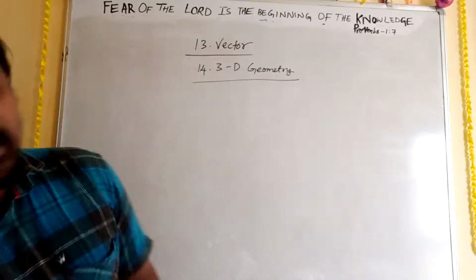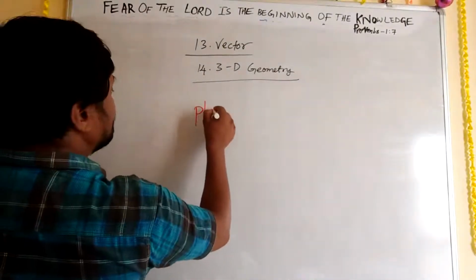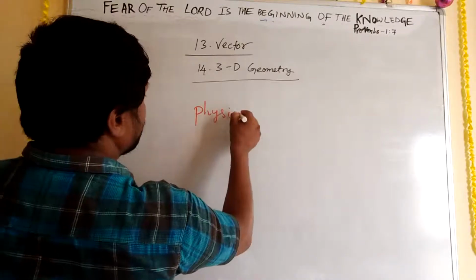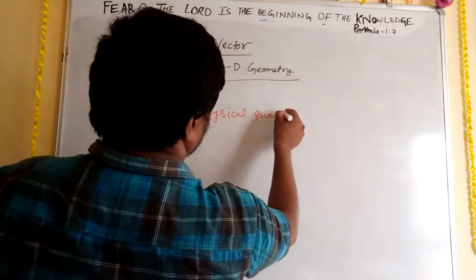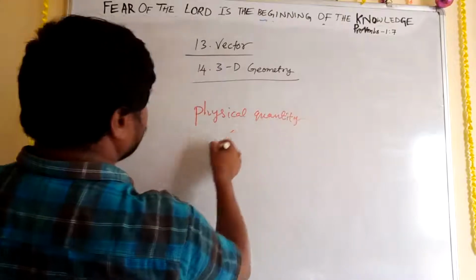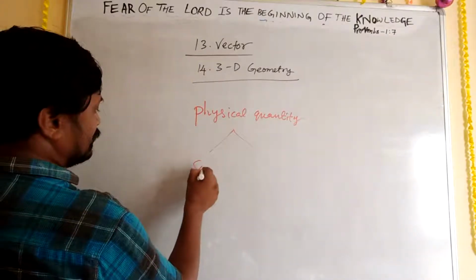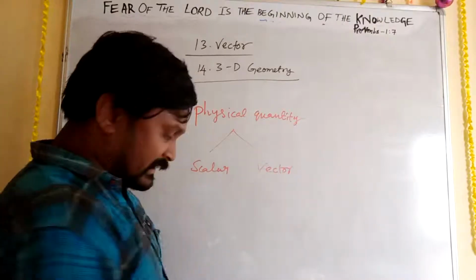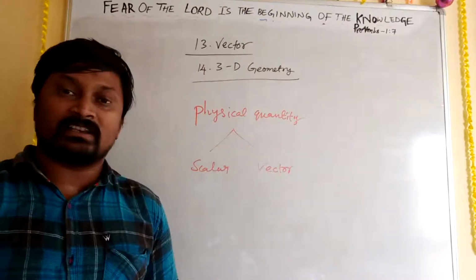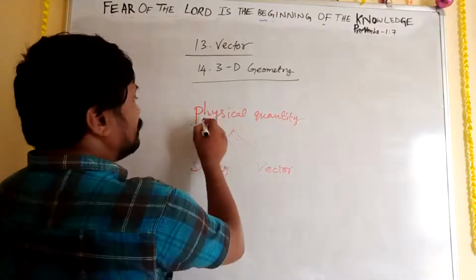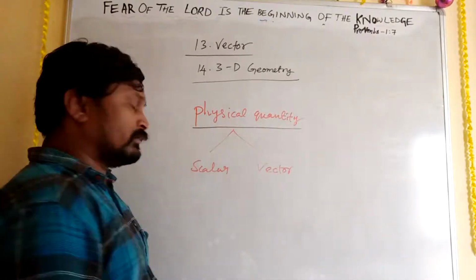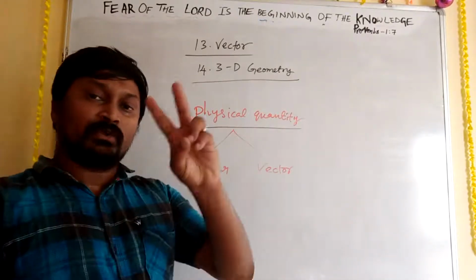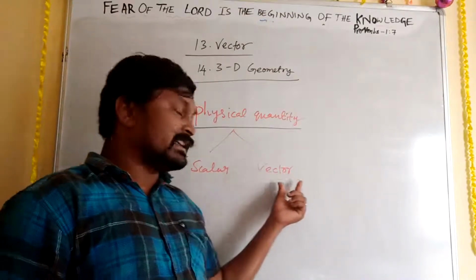Physical quantity is of two types: one is scalar and the other is vector. What is scalar? What is vector? You should remember first. Any physical quantity is of one of these two types.